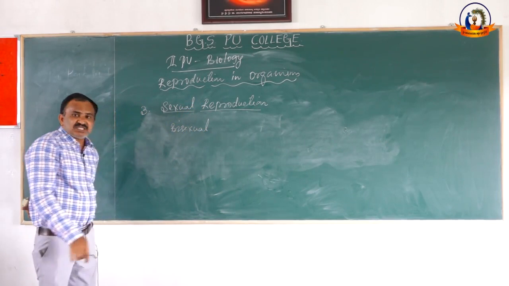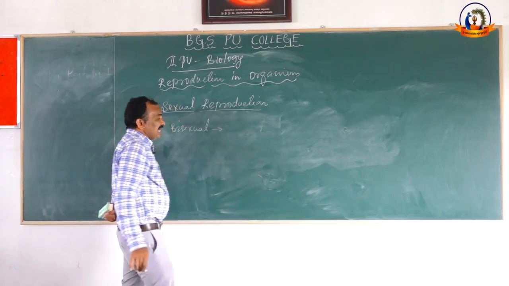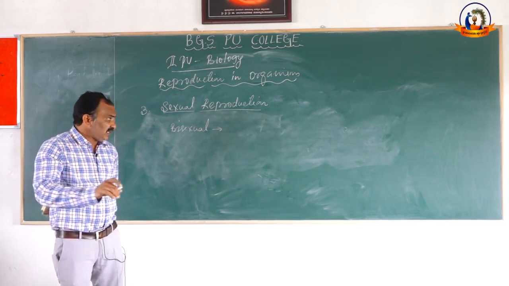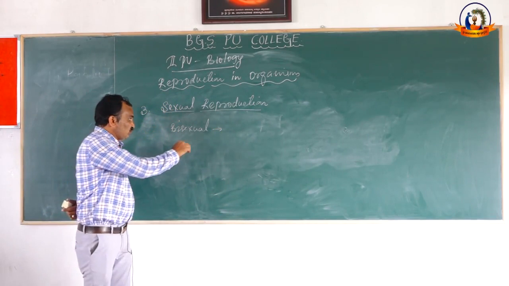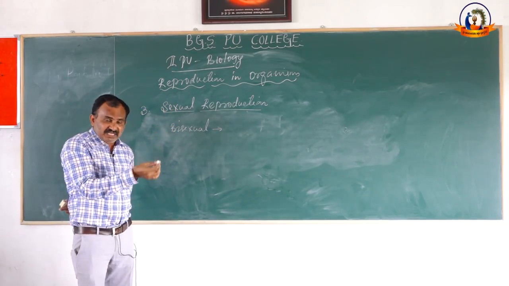What is the meaning of bisexual? Both the male gamete called sperm and the female gamete called egg are produced in the same individual. Such individuals are called bisexual.